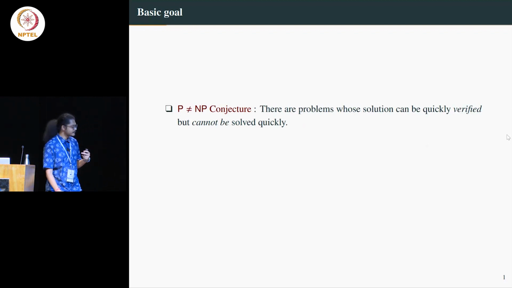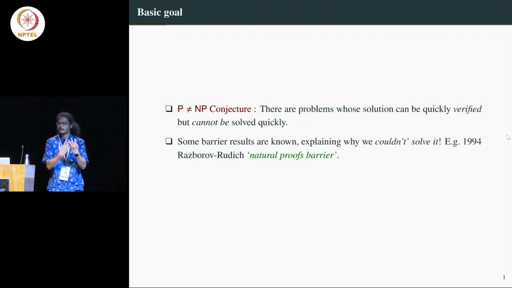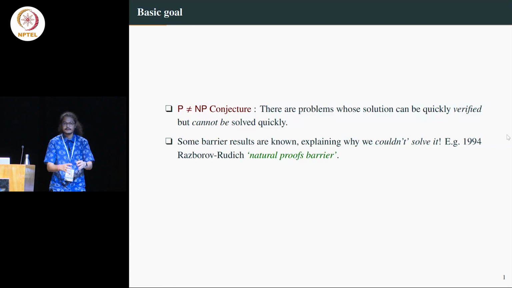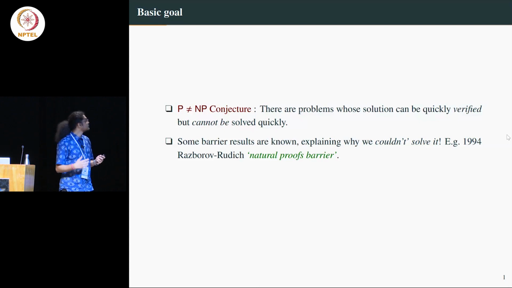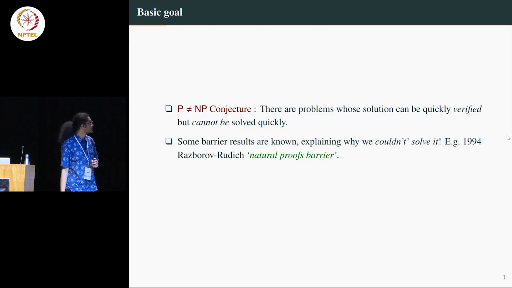By barrier, it means that there are results which say that, look, we have been trying to prove P not equal to NP via different proof systems and proof strategies, but many of them will not work. Even if they prove some mild lower bounds, it will not lead to solving P not equal to NP. And one of the main interesting results was due to Razborov and Rudich 30 years back, where they introduced what is called a natural proof.